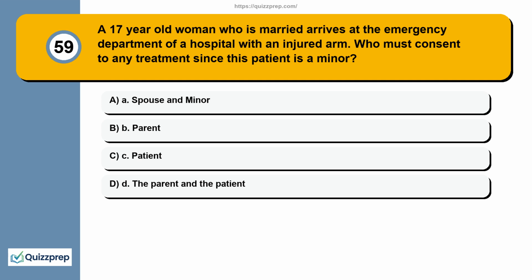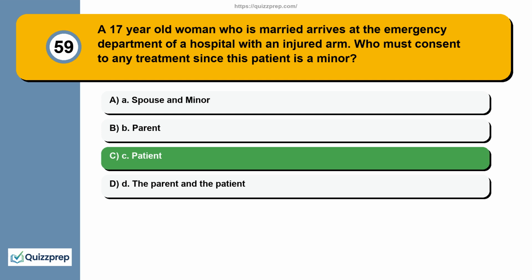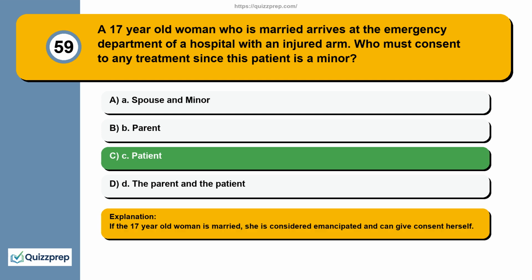Question 59. A 17-year-old woman who is married arrives at the emergency department of a hospital with an injured arm. Who must consent to any treatment since this patient is a minor? A. Spouse and minor. B. Parent. C. Patient. D. The parent and the patient. If the 17-year-old woman is married, she is considered emancipated and can give consent herself.